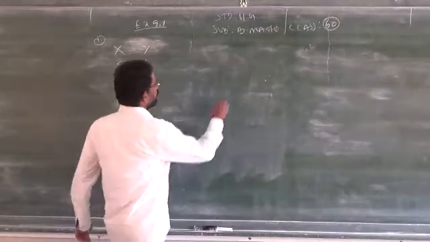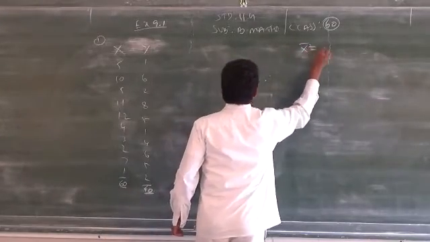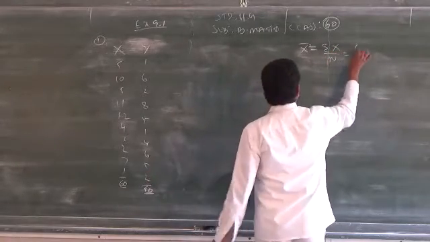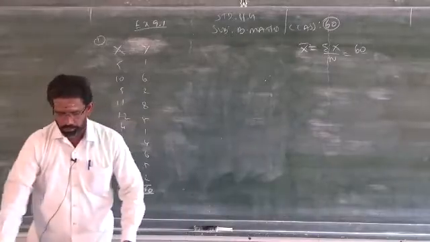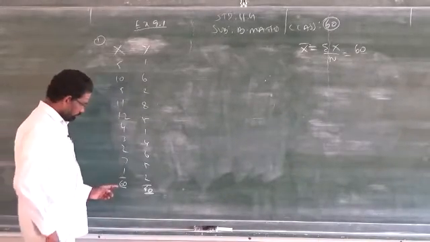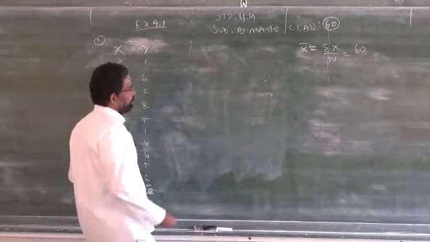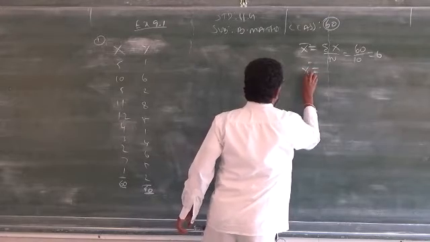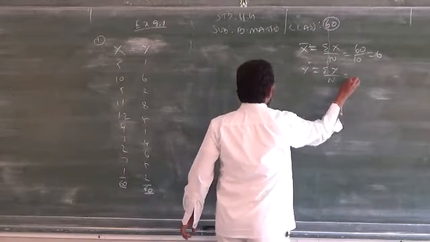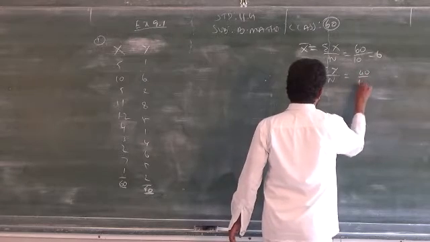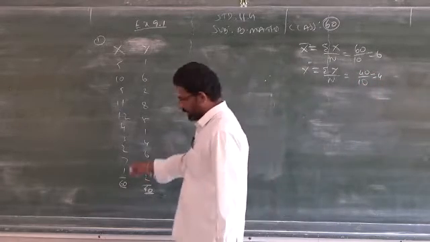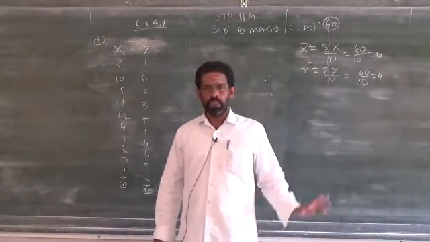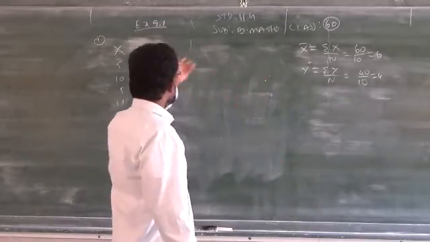So now you have to find x bar. What is your x bar? Formula: summation capital X by n. Summation x total is 60, so you have to find 60 by 10. What will be the answer? 6. What is your y bar? Summation y by n. Summation y is 40. Please don't copy as it is. Check whether you get 40 or 60. Refer to your answer and find out. Now you see, I don't get any decimal. Do you have any decimal values? No. Therefore, you can apply that first formula.